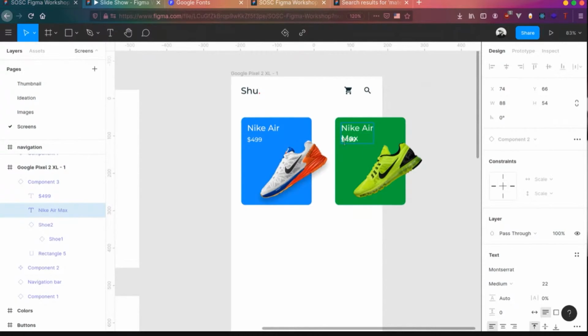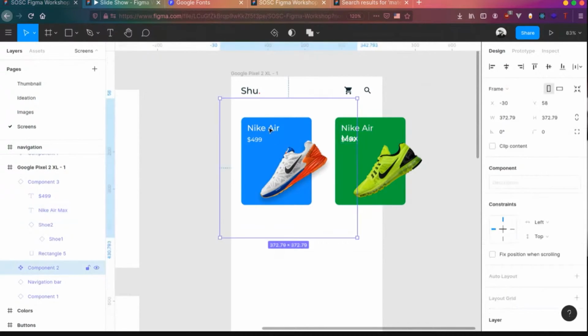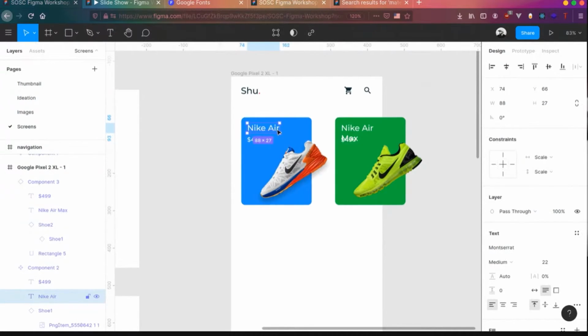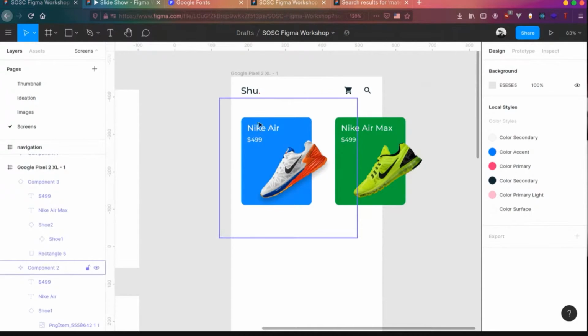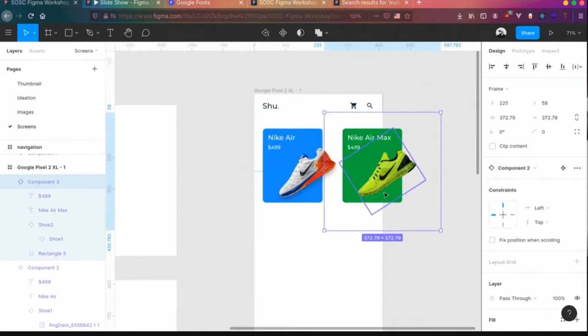Now you see a problem over here, right? The text actually drops down. So what you can do is in the master component, you can simply scale it out a bit so that the text fits to the end. Or we can put an auto layout to both of these things so that they will always go down when things are happening. Let's create one more of these things.